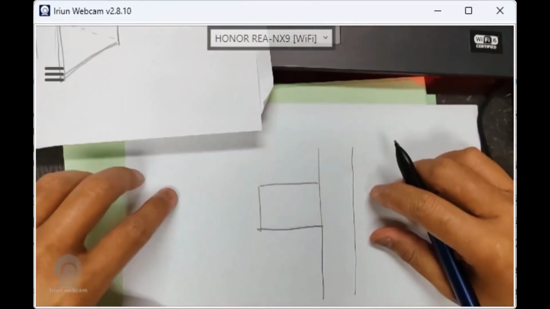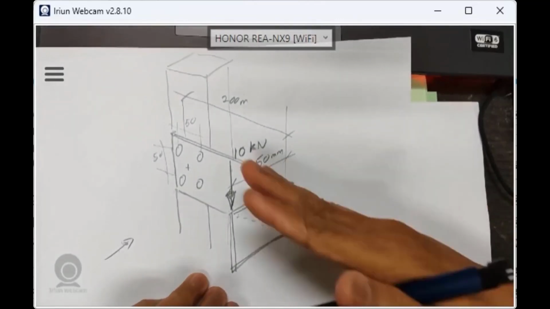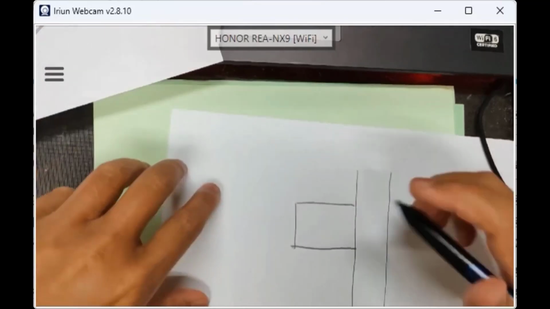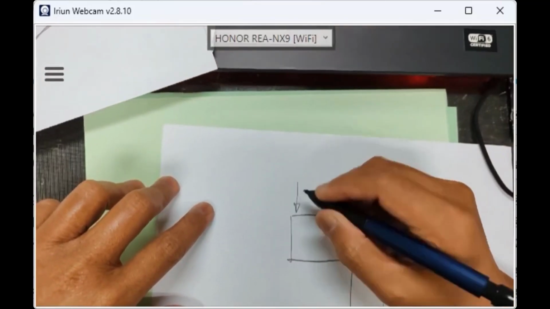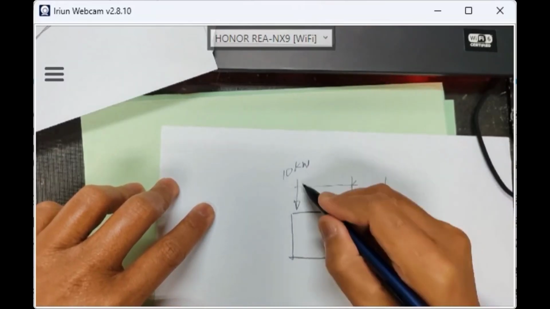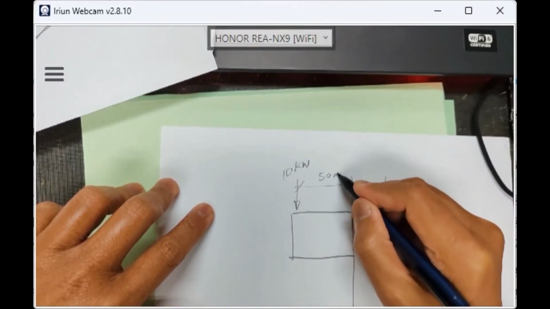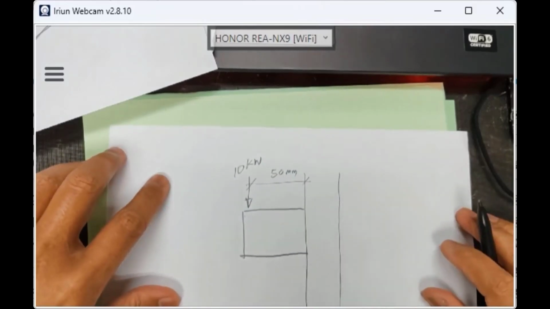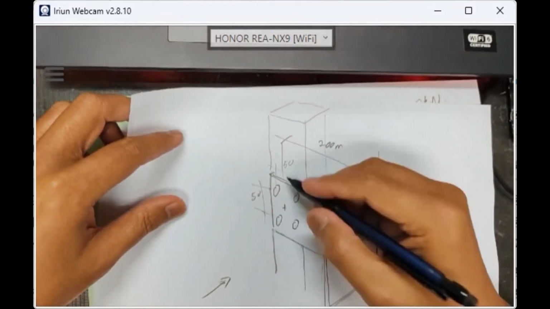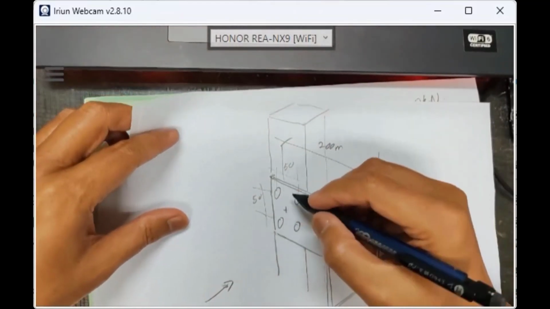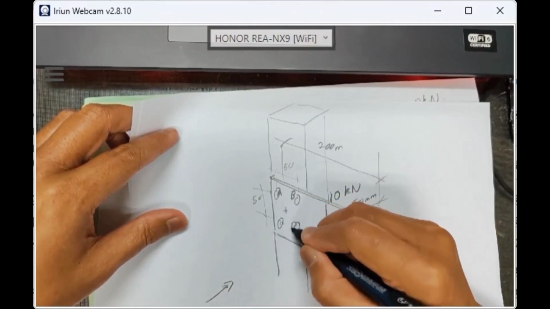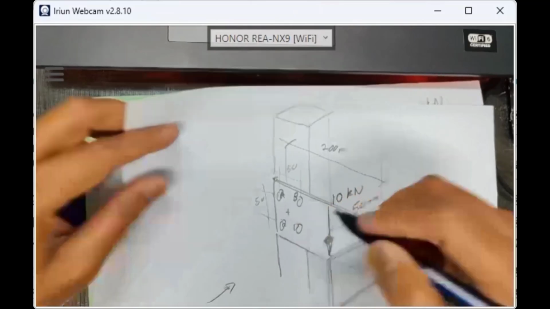Okay, this is looking from this view. So now my load is here, 10 kilonewton, and the distance here is 50 mm. This is just now the same arrangement, about 50 by 50. The centroid is here. This is bolt A, bolt B, bolt C, bolt D. Right? A, B, C, D.